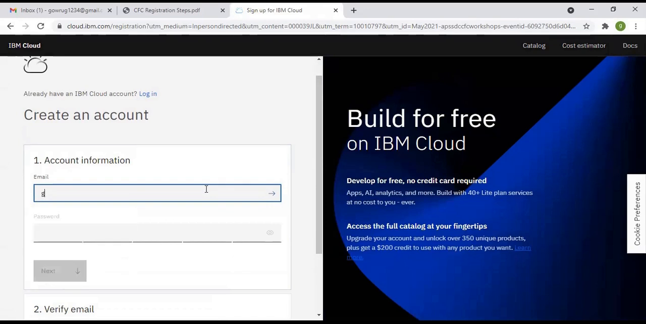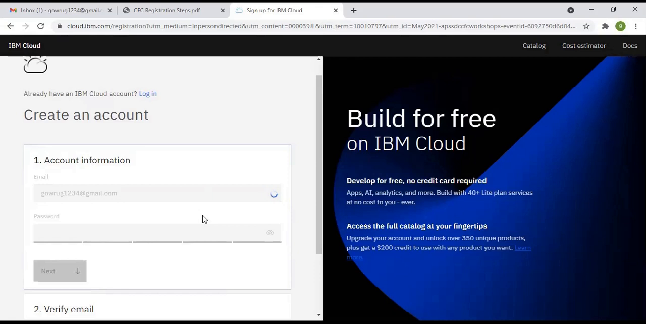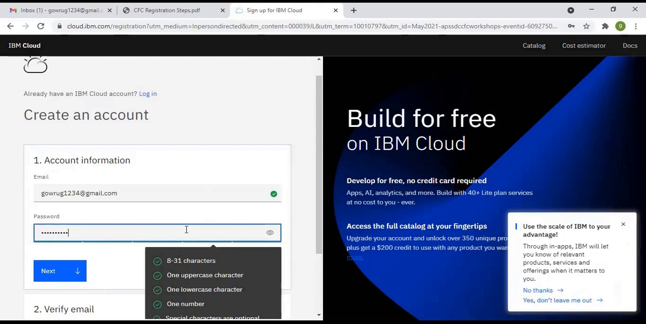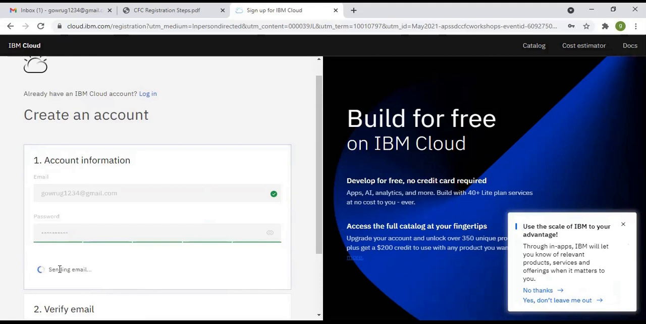Now I will register with my new mail ID. So this is the new registration process. With the help of this registration process, please register for this workshop. Please enter a password following the terms and conditions: one uppercase, one lowercase, one number, and a special character. Okay, so please follow those terms and conditions.